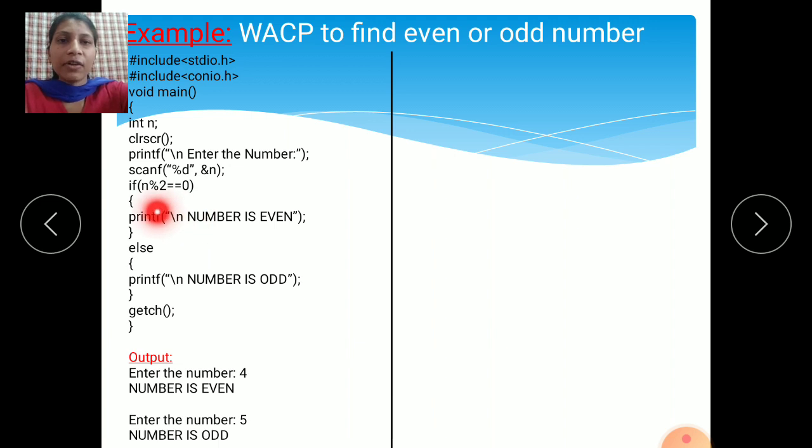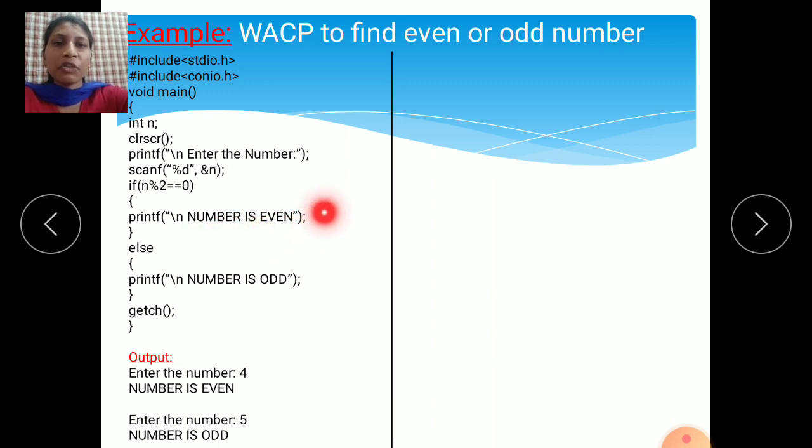Then if n % 2, means n mod 2 is equal to 0, means whatever number you have entered, if that number is divisible by 2 and its remainder is 0, that condition is true, it will execute this statement, means it will print the message on the monitor screen that whatever number you have entered is an even number. If this condition is false, it comes to the else part and that number is an odd number.